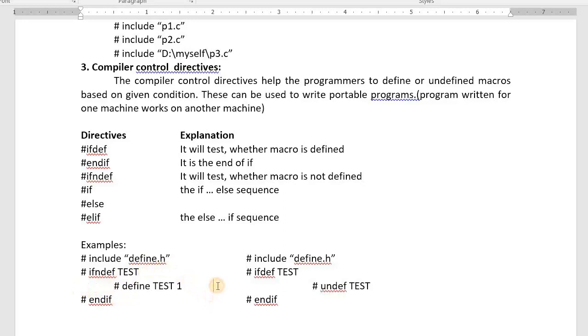In these two examples, if defined, if not defined, and end if are examples of compiler control directives. There is one more: elif, else if, else, end if. Defined will test whether a macro is defined or not. If the test completes and the macro is not defined, the if condition starts, else part work starts, else if it will check another condition. All these are compiler control directives.